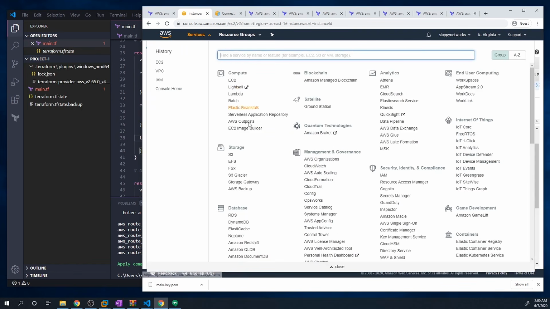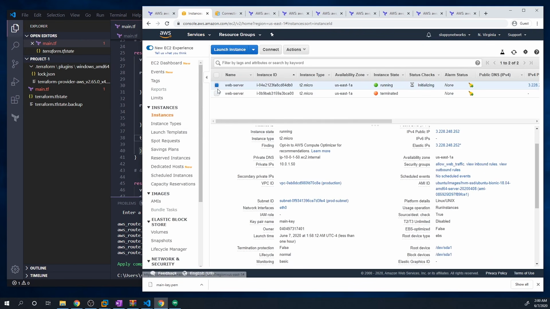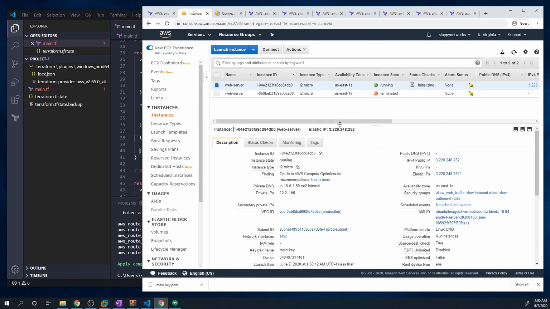Obviously, we can go through each and everything, make sure our VPC is good, make sure our subnet's good, make sure our route table's good. But that's just a waste of time because I already know they're okay. Instead, what I want to do is show you how we can connect to this device. Or actually, let's wait till this is finished initializing.